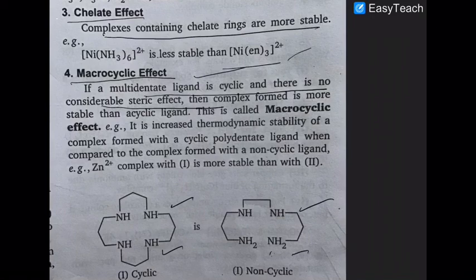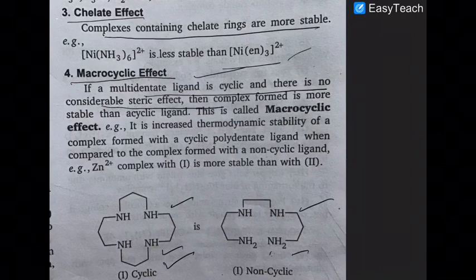Then what can you have? The cyclic ligand is able to form a more stable complex than a non-cyclic ligand. Okay, so the closed ring that is formed by a cyclic ligand is called the macrocyclic effect.